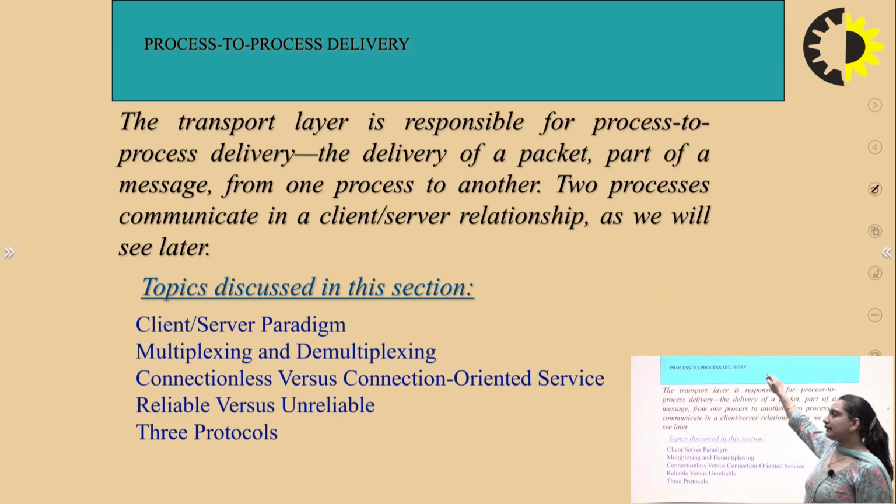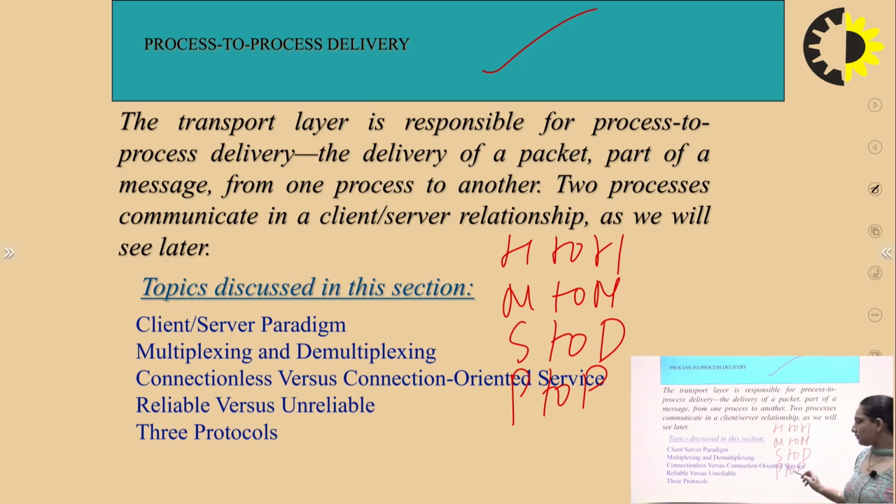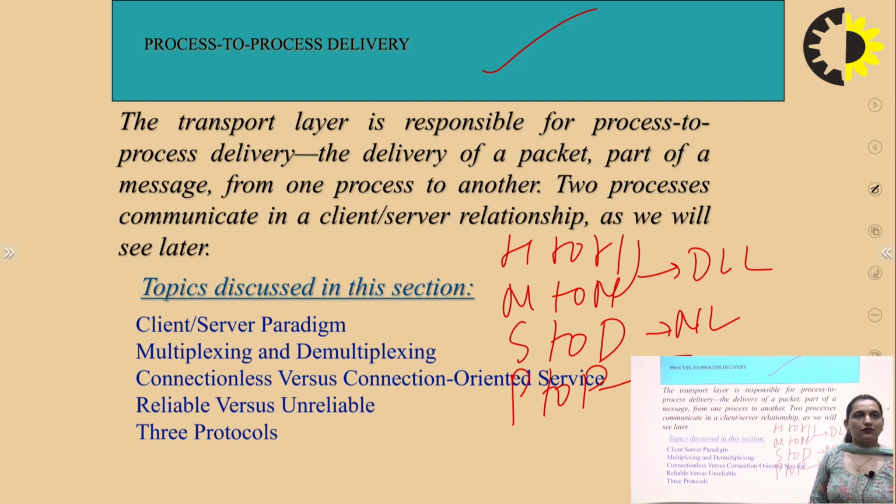The transport layer does process-to-process delivery. In computer networks there are several terms: host-to-host delivery, node-to-node delivery, source-to-destination delivery, and process-to-process delivery. The transport layer uses process-to-process delivery, but the network layer uses source-to-destination delivery. Hop-to-hop delivery is done by the data link layer. So the transport layer is used for process-to-process delivery.